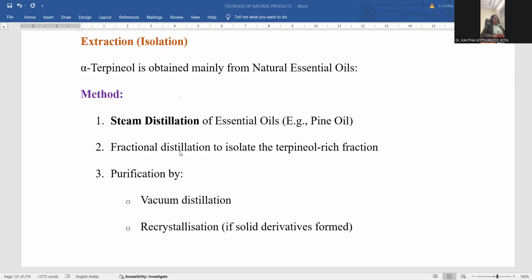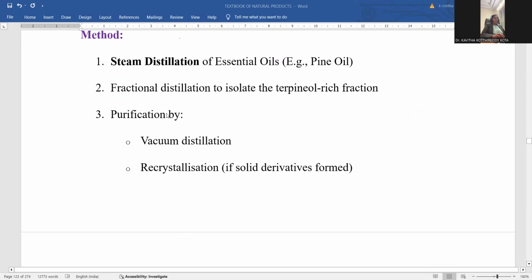Fractional distillation will be done for the isolation of alpha terpineol, so that the terpineol-rich fraction will be segregated by means of this fractional distillation process. Steam distillation and fractional distillation are both applied in this alpha terpineol extraction process. Purification is simply done by vacuum distillation.